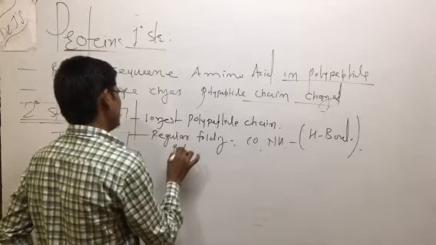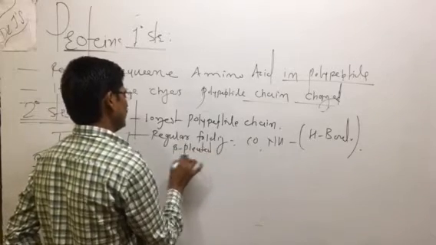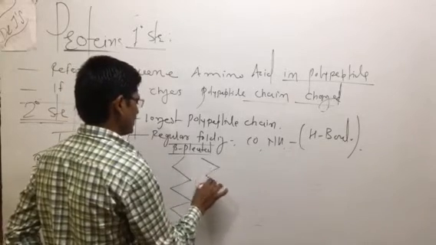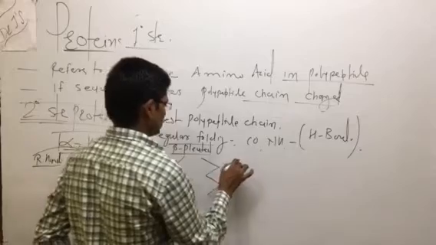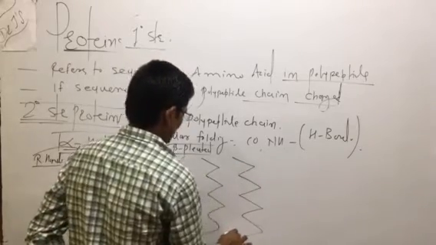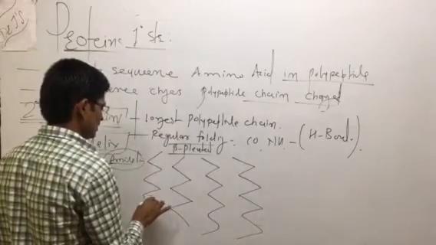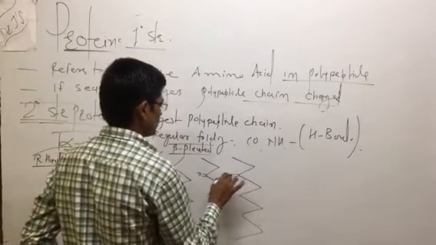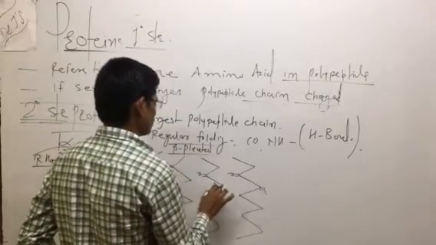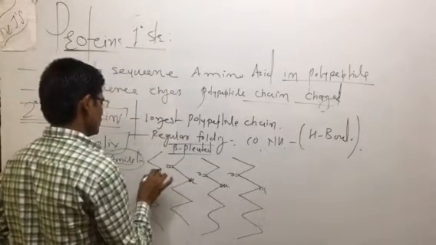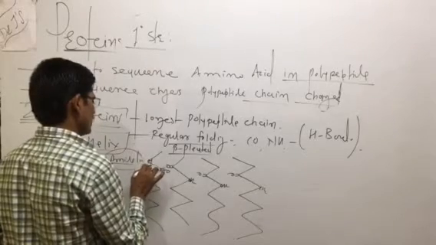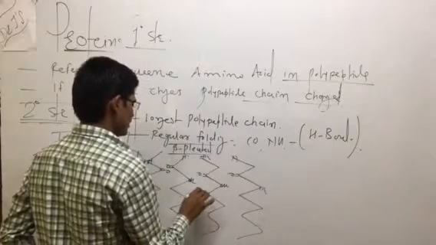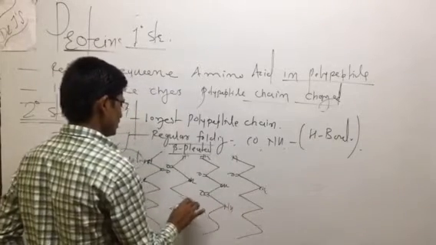Now, beta pleated. What is meant by beta pleated? That is the representation of the beta pleated structure. As you can see, this is a zigzag type of structure. So that is C double bond O here, C double bond O, C alpha group, again C alpha group, C double bond O, NH, NH, CO, NH. Again C double bond O, NH atoms.